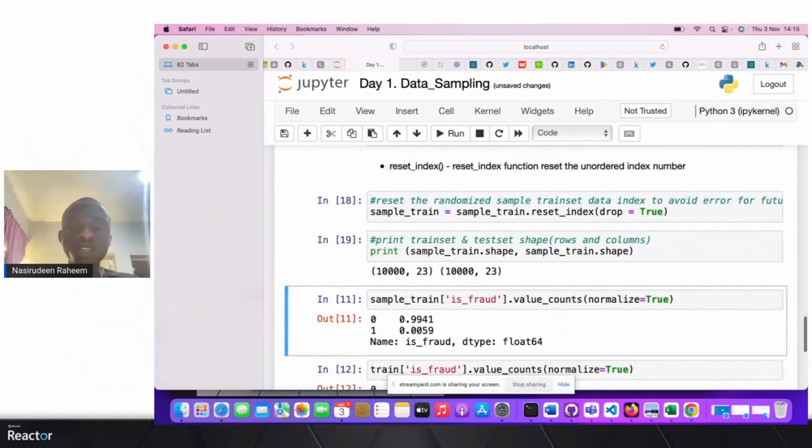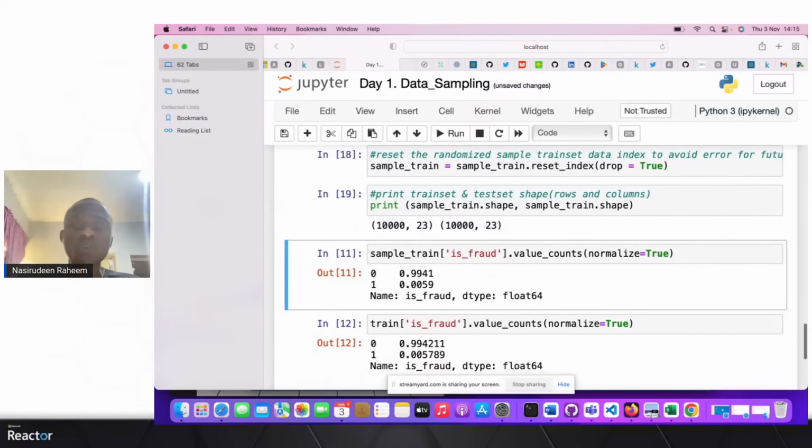So let's check again. We now observe that from our original data set, we now have 10,000 rows and our columns still remain the same. Then we want to look at the probability of the rare cases we are having after sampling. Zero means it's a non-fraudulent case, while one means it's a fraudulent case.